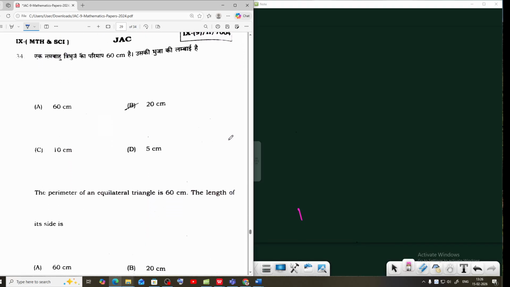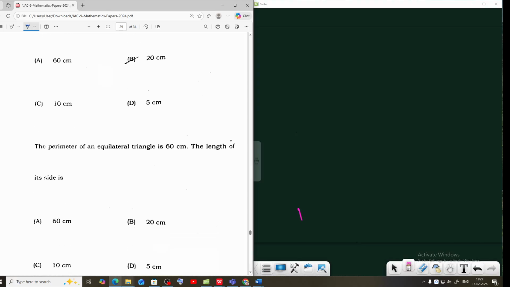Next, question 34. The perimeter of an equilateral triangle is 60 centimeters. Find the length of each side. Perimeter means the sum of the three sides, and equilateral means all sides are equal. In this triangle, all sides are equal.